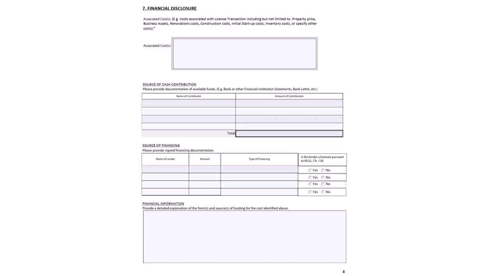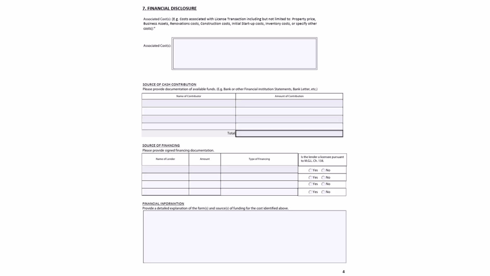On page 4, question 7 asks for the financial disclosure. Please list all costs associated with the license transaction. This includes, but is not limited to, the property price, business assets, renovation costs, construction costs, initial startup costs, and inventory costs. You must also list the source of cash contribution, including the name of the contributor and the amount contributed. Please provide documentation of available funds in the application packet. This may include bank statements, bank letters, and so on.